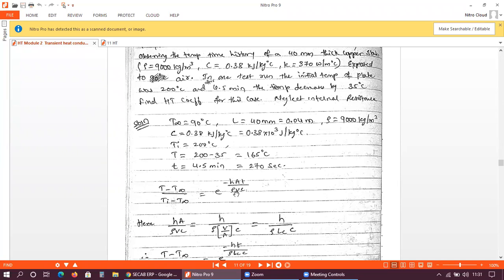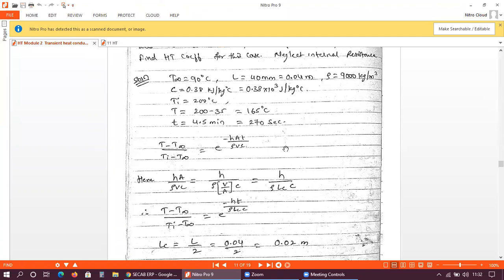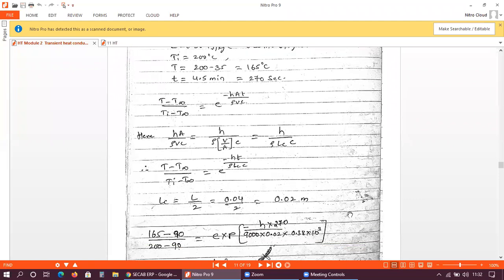As I told you yesterday also, I am replacing this A by V is equal to 1 by LC, because for a flat plate the characteristic length is given by L by 2. Here the thickness of the plate is given, that is 0.004 divided by 2. You will get characteristic length is equal to 0.002 meters.